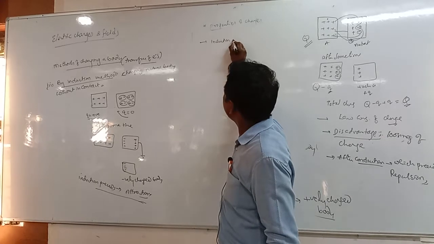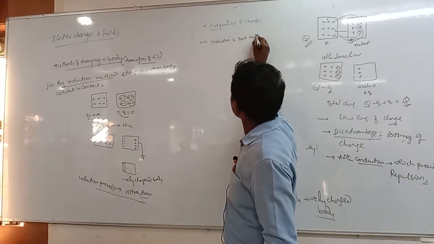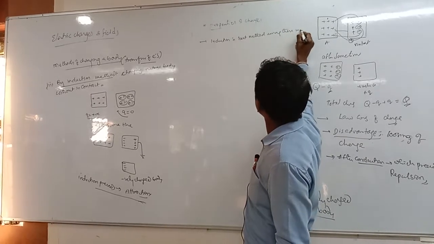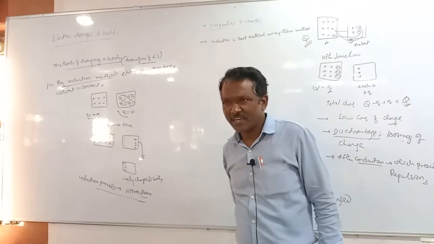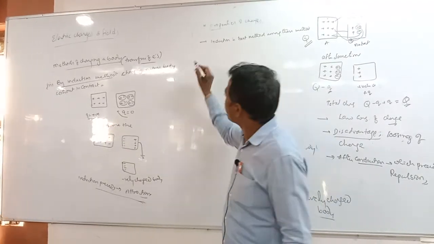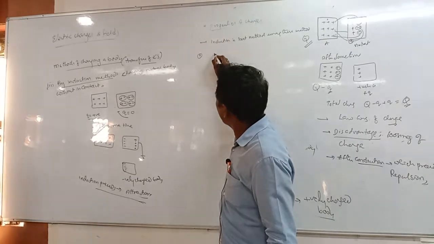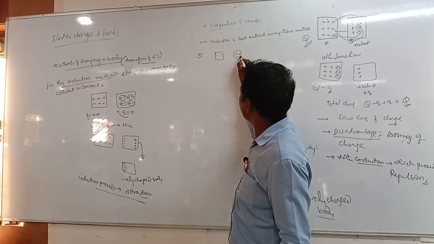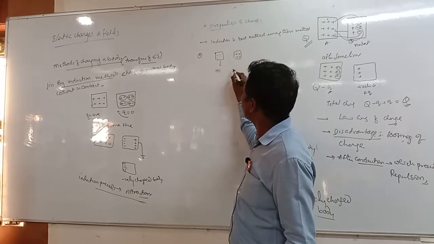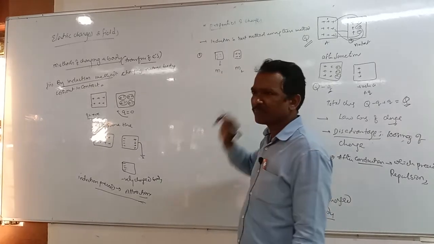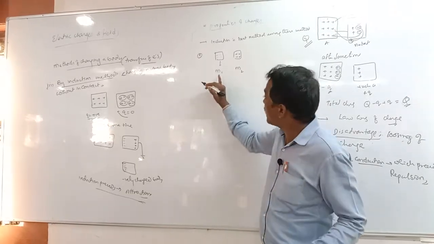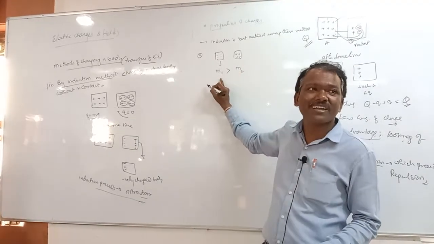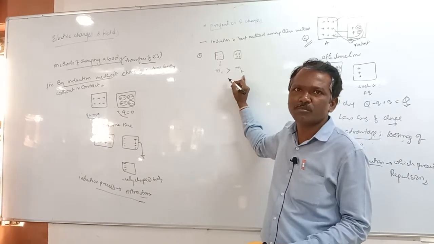So induction is the best method among these methods. Okay. And one question here: if one body is negatively charged and another body is positively charged, what happens to its mass here? The negatively charged body's mass will be greater than the positively charged body's mass.